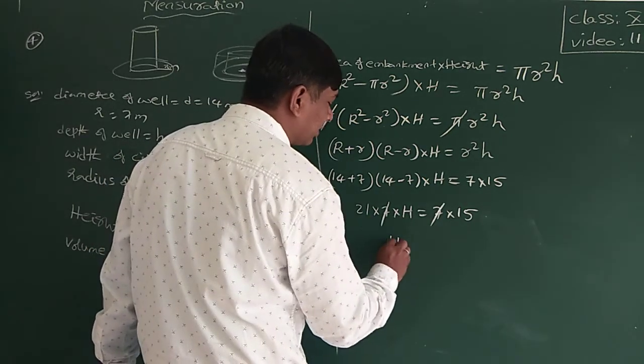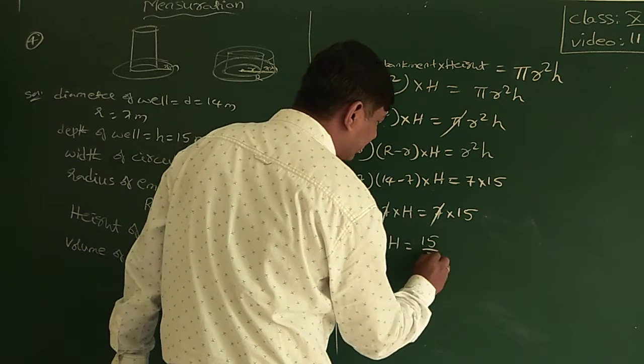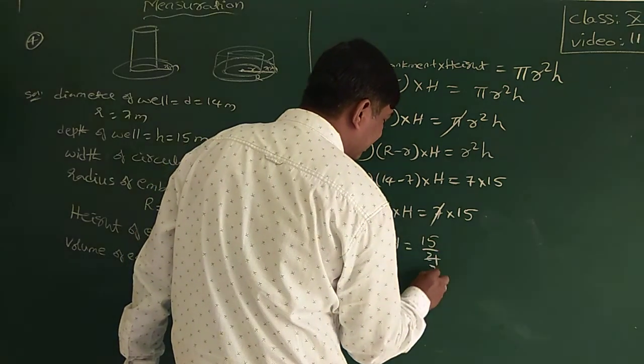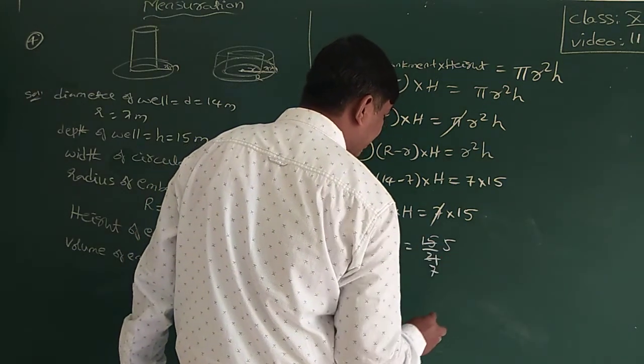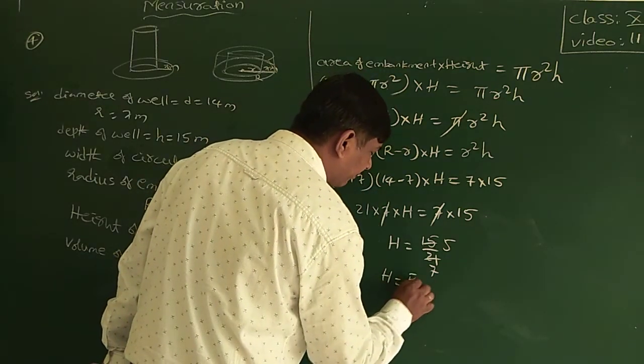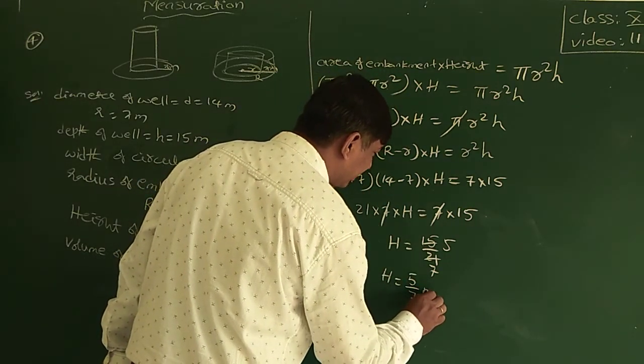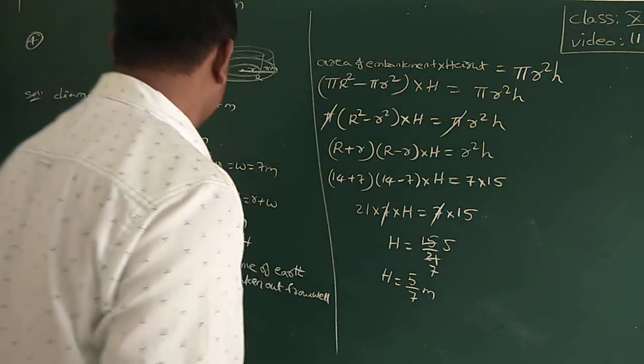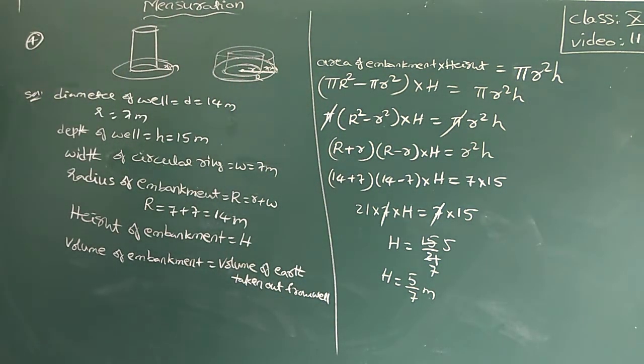H is equal to 15 by 21. 3 7s are 21, 3 5s are 15. H is equal to 5 by 7 meters. Okay, 5 by 7 meters. Once check the calculations.